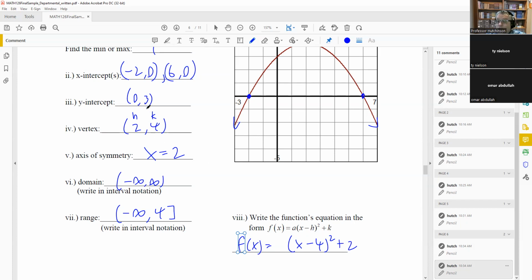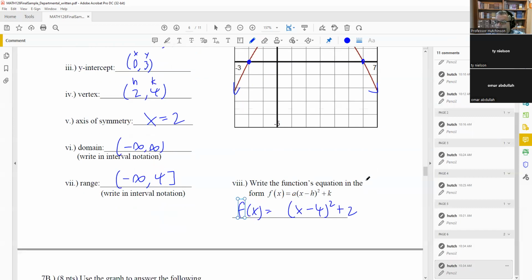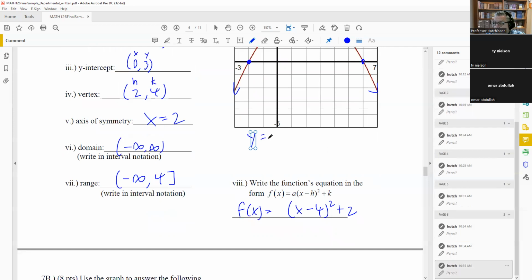And what you can do is you can use a point. Now, it doesn't matter what point you use. You can use x-intercept, y-intercept. We already have a point. We already know 0, 3 is on the graph. So what you're going to do on this is I'll just do that up here. So y equals a times x minus 4. You already identified what that was. I'm going to put a 0 in for x and a 3 in for y. Okay, so I have a times 0 minus 4 squared plus 2.